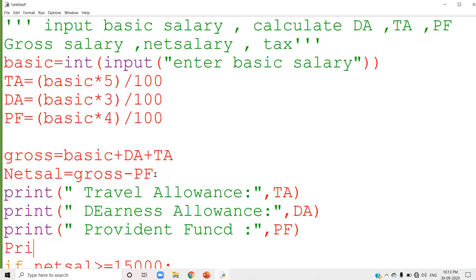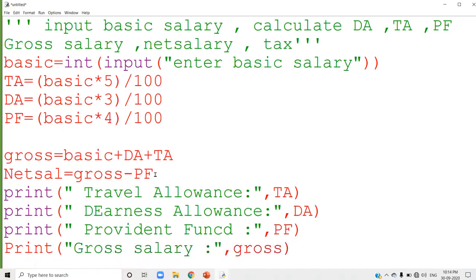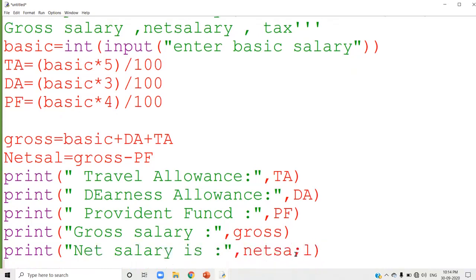Next, you calculated gross salary. Print gross salary, which is stored inside the variable. Use the proper variable over there. Same thing you can do for the net salary also. So it is P small letter. Same thing you try for the net salary also. Display the net salary here. I'll do that one, otherwise you will be confused there. Print net salary is, your variable name net sal. Net sal is the variable name.